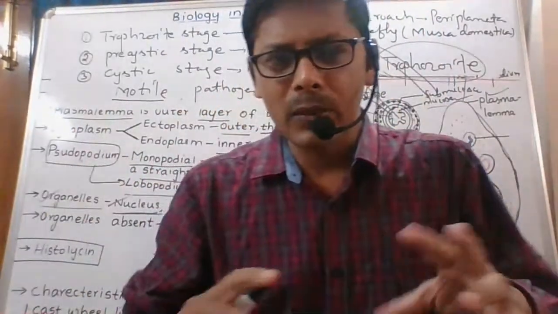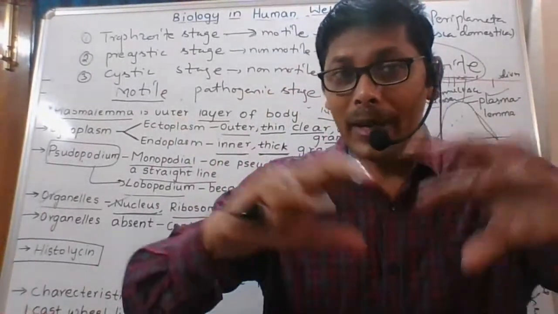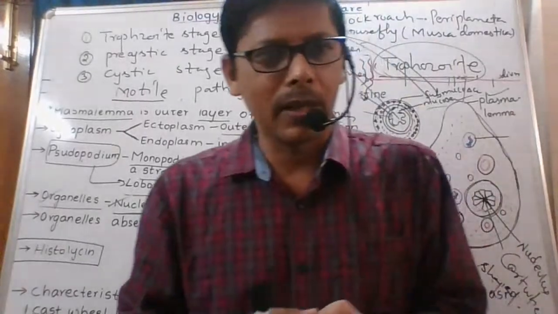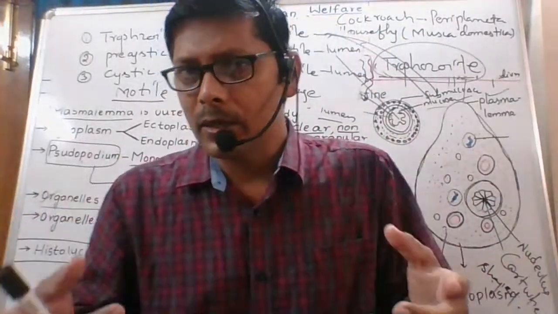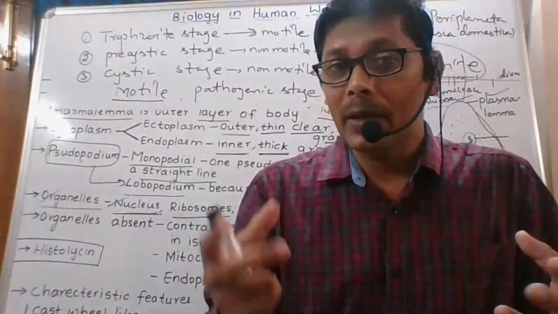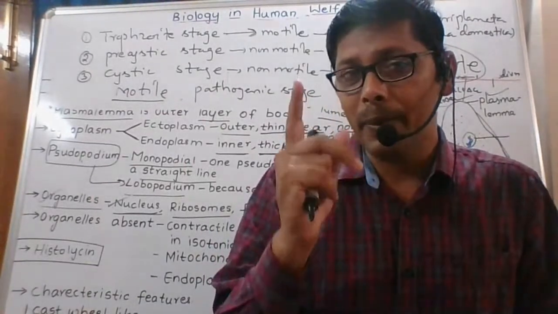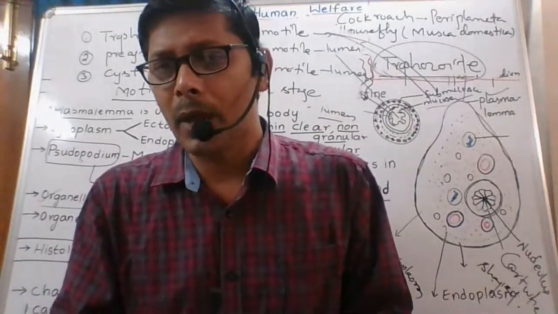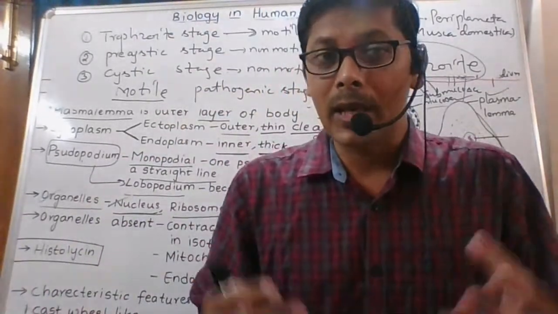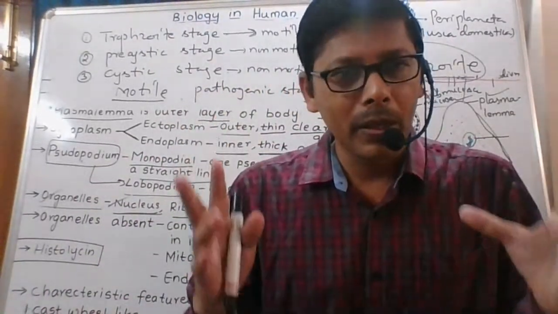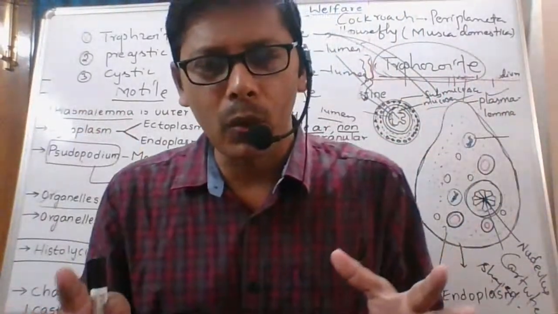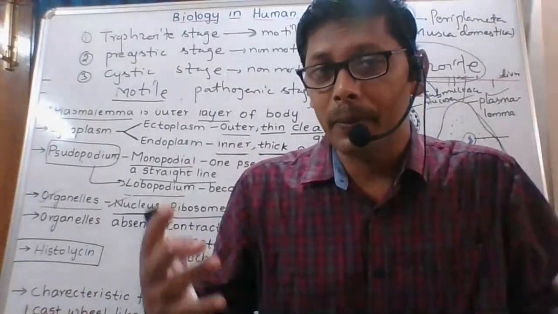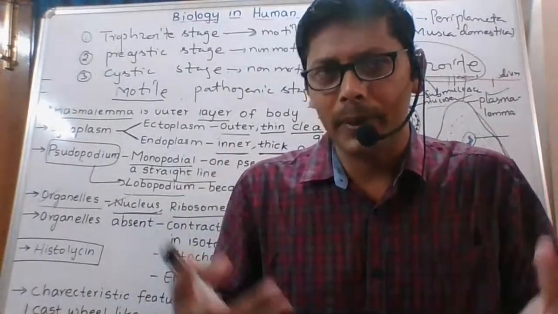Lakhs of bacteria are present in our intestine. That means our intestine is a habitat for some bacteria. I told you earlier, the place where an organism resides or lives is called habitat. Our intestine is a habitat for many useful bacteria like E. coli, Escherichia coli. Those bacteria help in producing some of the vitamins.